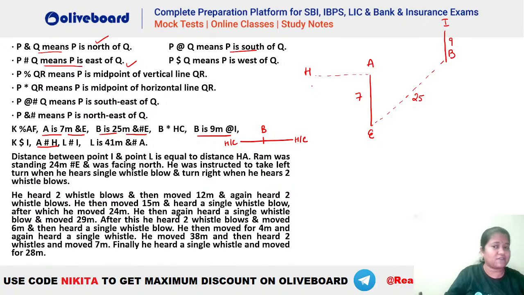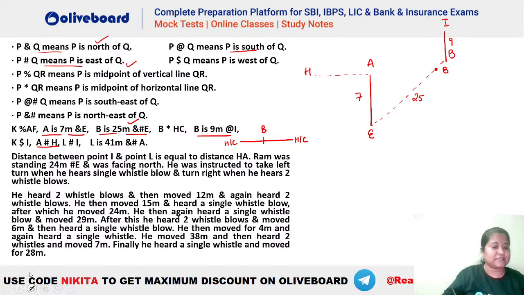What is not clear, Shravani? Which point is not clear? Because first of all, we have drawn your A is 7 meters ampersand. 7 meters ampersand means what? Ampersand was north. So A is towards the north of E. Then we have drawn your B towards the northeast because B is 25 meters ampersand hash. So you will see that B has to be somewhere like this. This will be your B here.